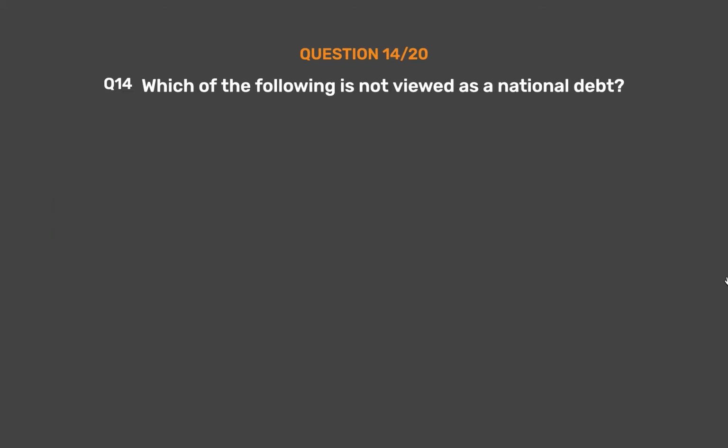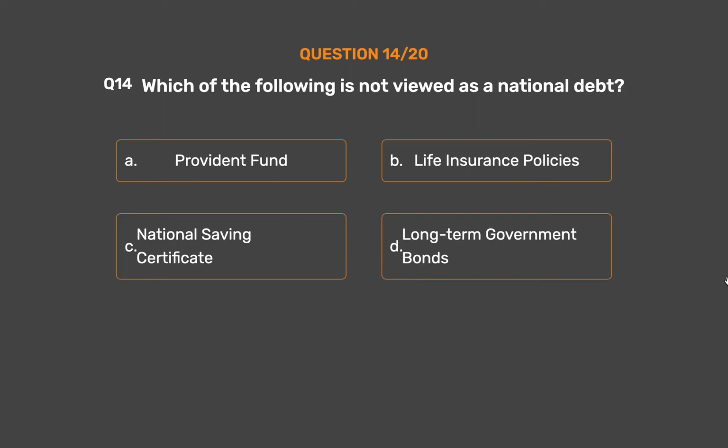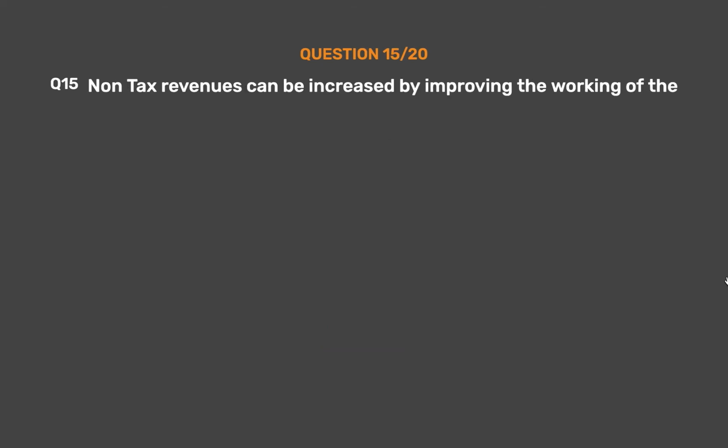Question number 14. Which of the following is not viewed as a national debt? Option A, Provident Fund. Option B, Life insurance policies. Option C, National Saving Certificate. Option D, Long-term government bonds. The correct answer is Option C, National Saving Certificate.